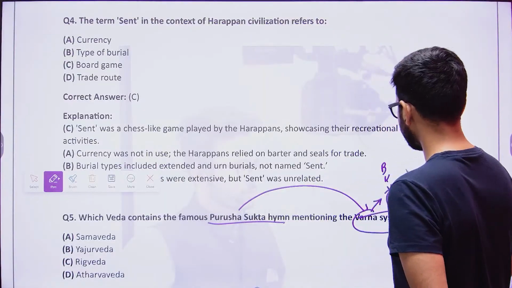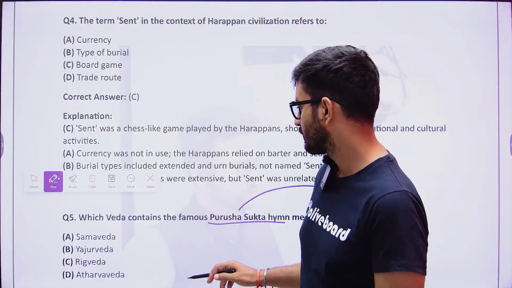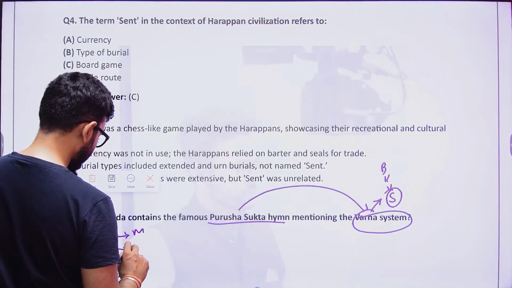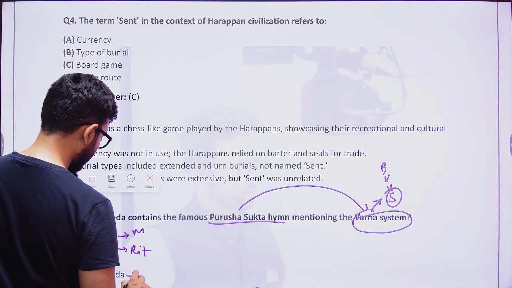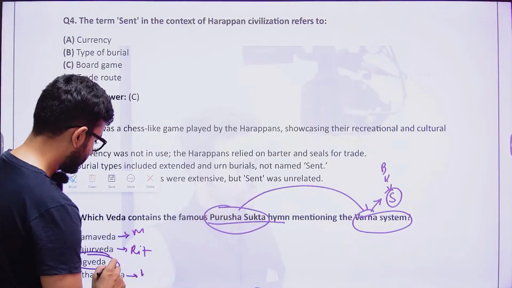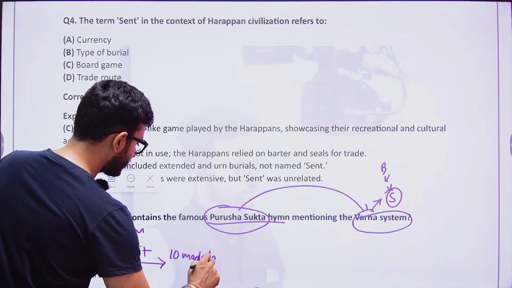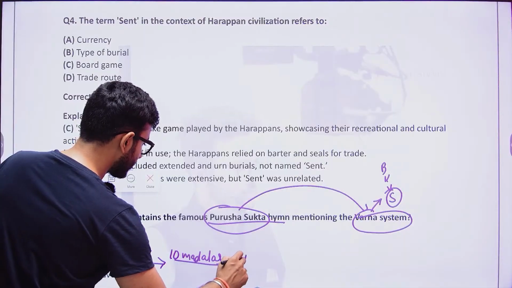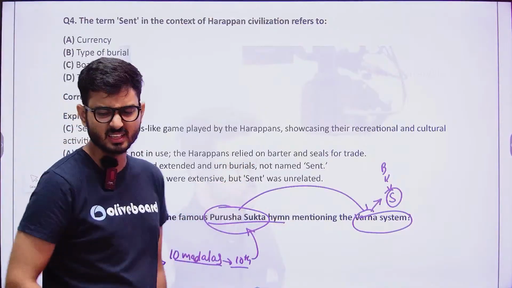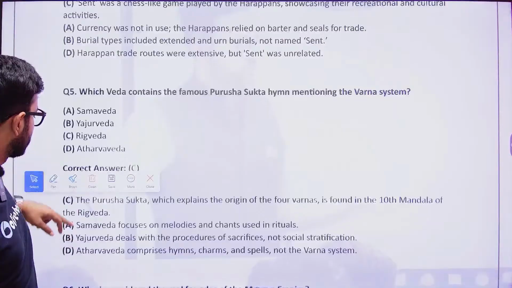In the Vedic age, what do we see? The Sam Veda is the Veda of music. The Yajur Veda is the Veda of rituals. The Atharva Veda is the Veda of black magic and white magic, and it is the Rig Veda within which the Purushokta hymn is there. The Rig Veda is composed of 10 mandalas or 10 books, and the last book, the 10th mandala, has the Purushokta hymn, which mentions the Varna system. So this is the answer to this. You can go through it.